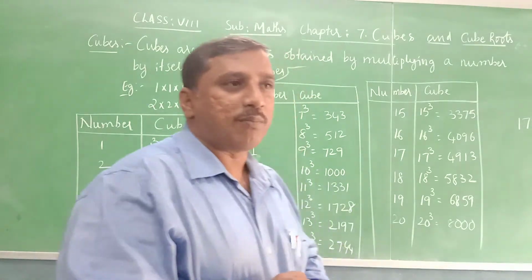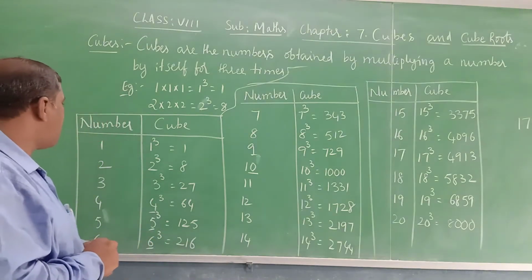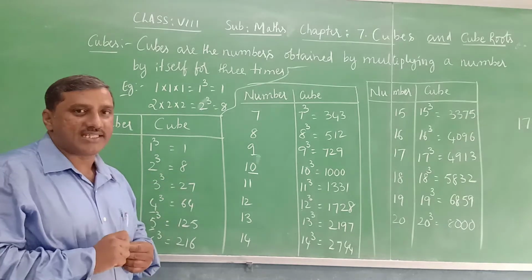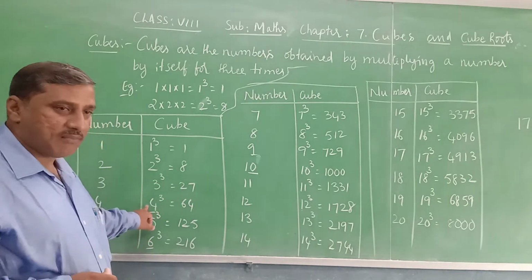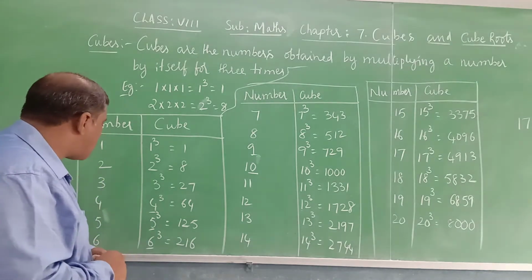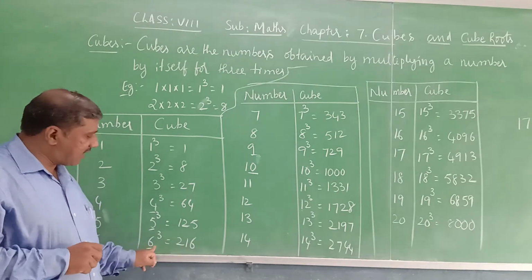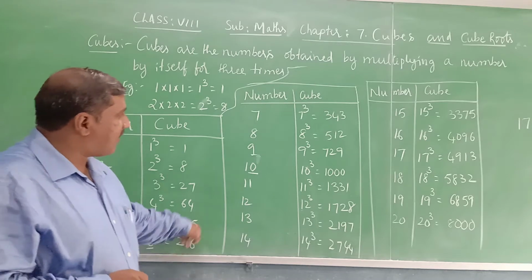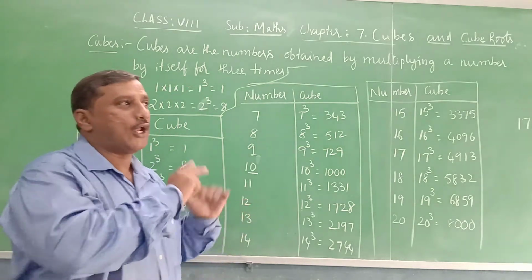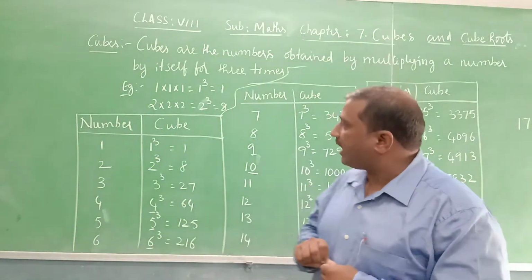So these are the properties regarding cube numbers. We will discuss some more. See here, what about the cube of 2? 2 is an even number, 2 cube is 8. 4 is an even number, 4 cube is 64, which is also an even number. 8 is also an even number. Now 6 cube is 216, also an even number. Then 8 cube is 512. It means the cube of an even number is an even number only.